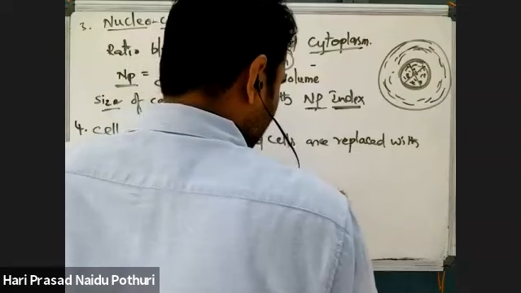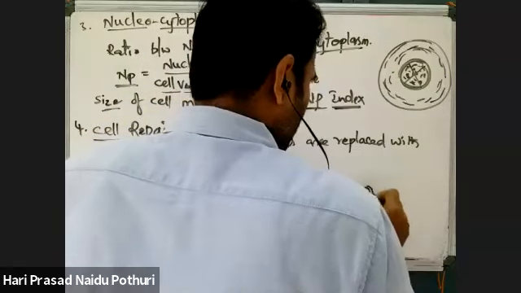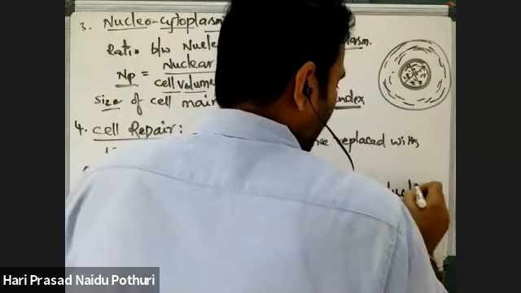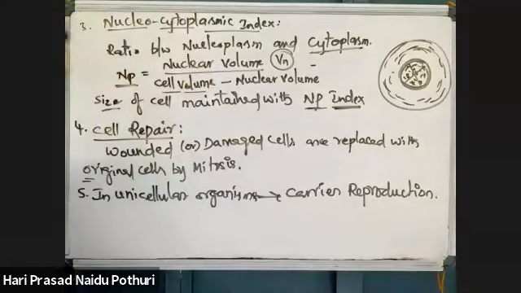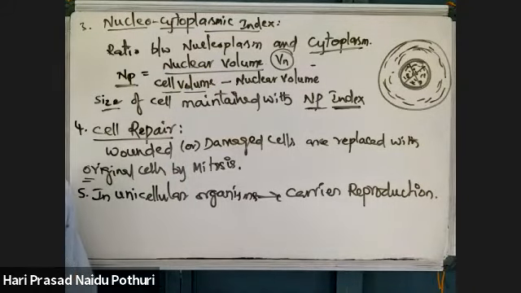And in unicellular organisms, mitosis carries reproduction. Mitosis carries reproduction in unicellular organisms.